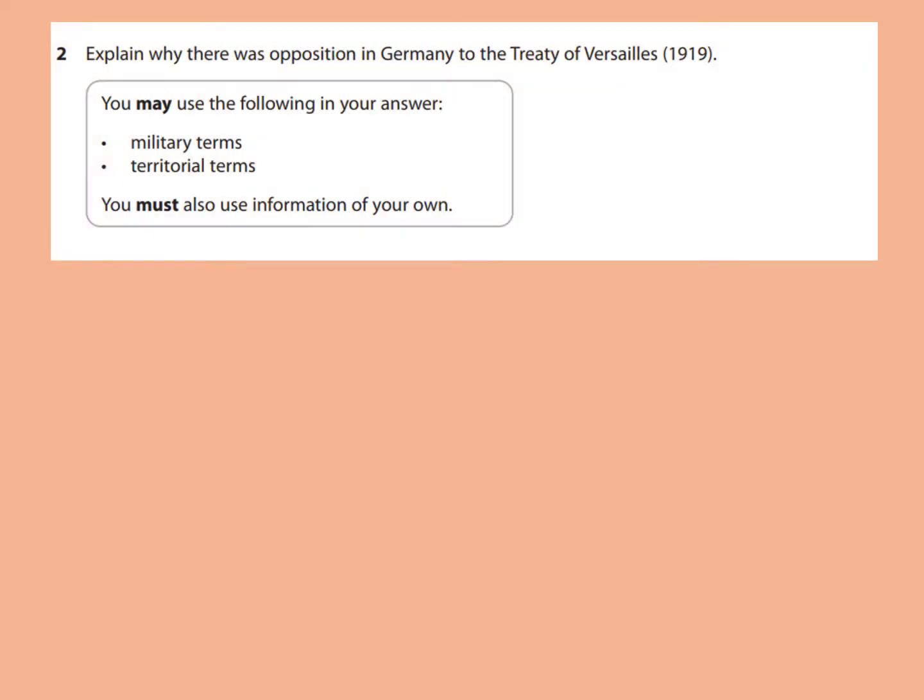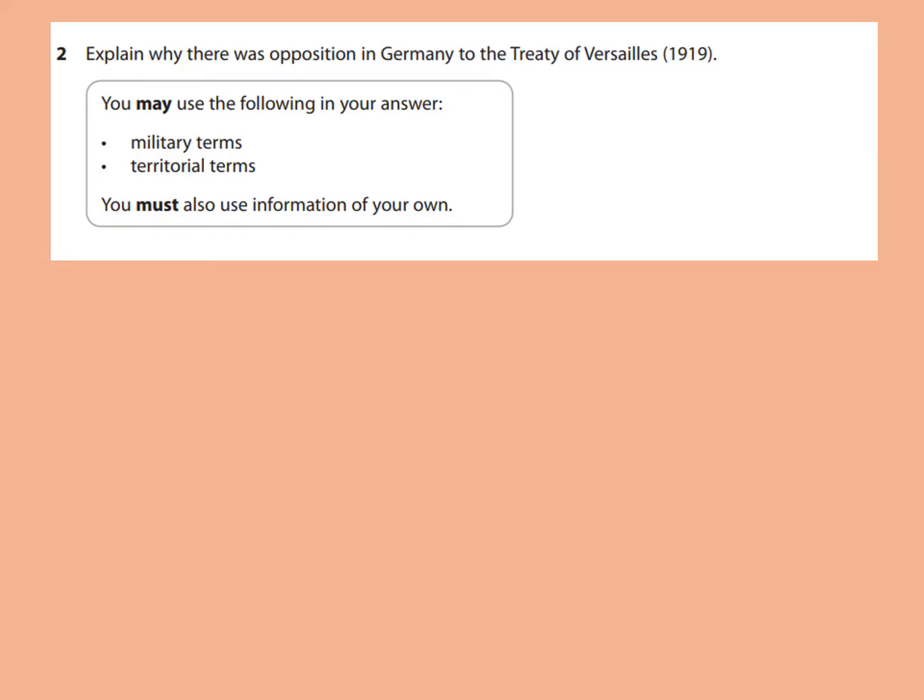This sort of question is quite similar to the 12-mark questions that you find in paper 2. You have to explain. So let's have a look at what it actually says. Explain why there was opposition in Germany to the Treaty of Versailles in 1919. Personally, I think this is an absolute gift of a question, but let's have a look at why.